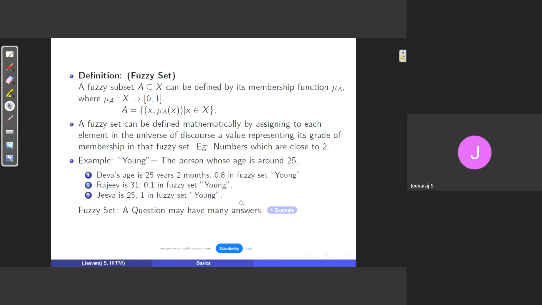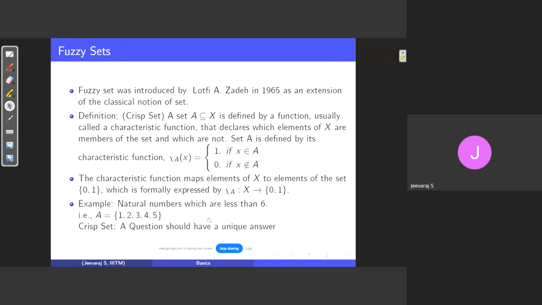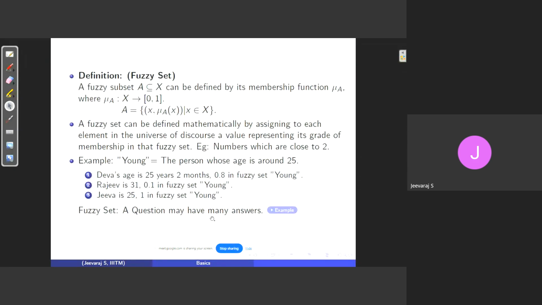So in what way can we understand this? Again, from a layman's point of view. Here we have answered from a layman's point of view how a crisp set can be considered. It is nothing but a question that can have only one correct answer. Now we are going to consider real life problems. For example, if I ask you, how was the day today? What would each individual's answer be?